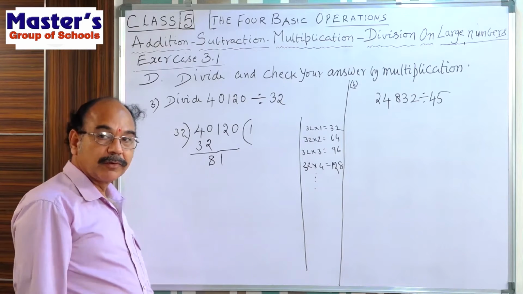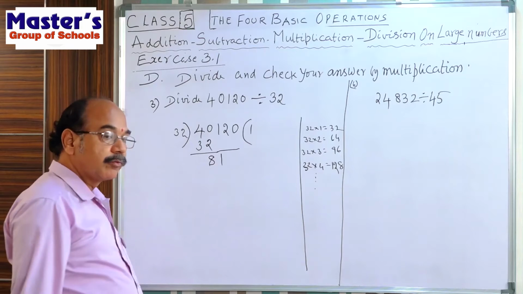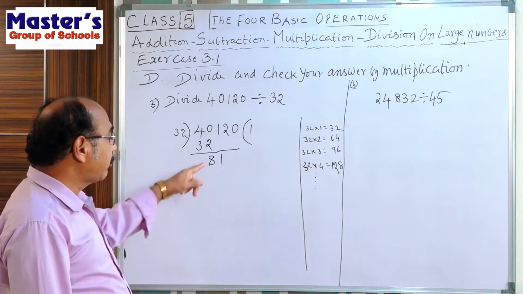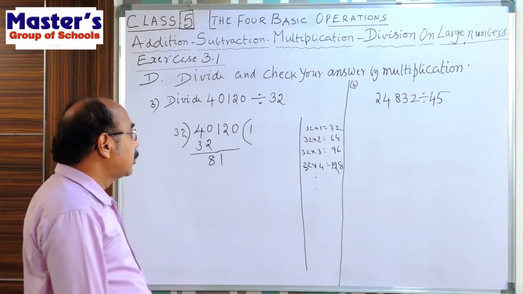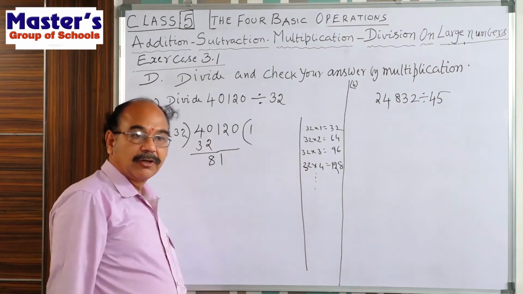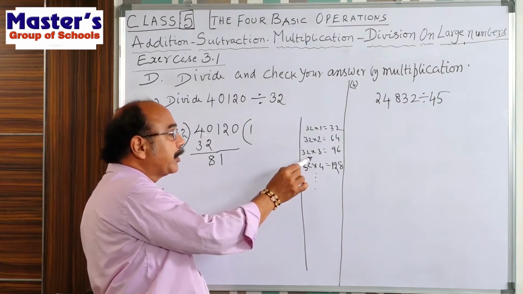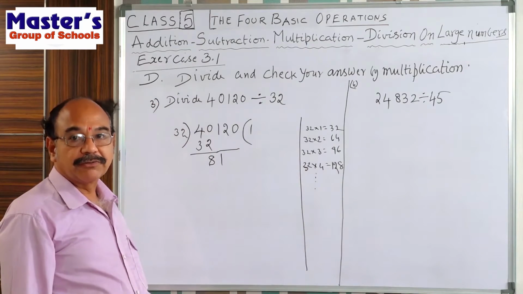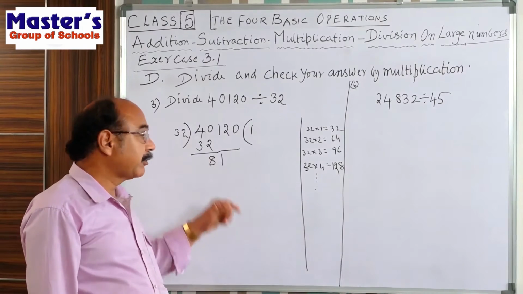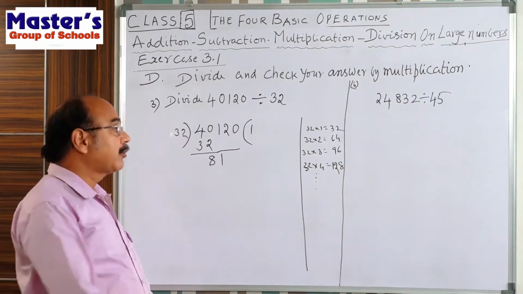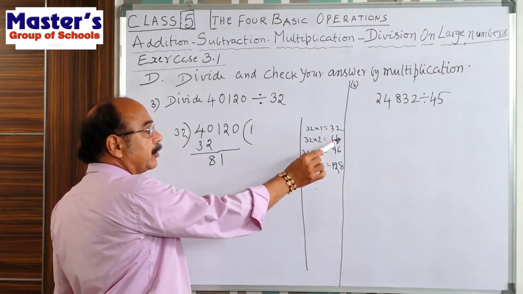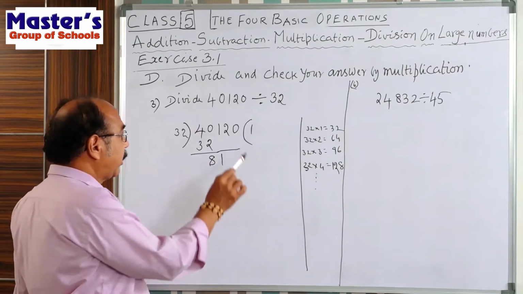Now, 81. In 81, how many times will 32 go? 2 times we say. 3 times, no chance. Why? Because if we take 3 times, 32 threes are 96. But 96 is a bigger number than 81. That's why. Children, how many times do we take? 2 times. 32 twos are 64.